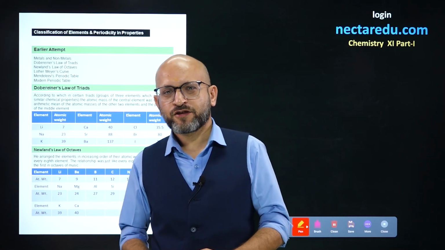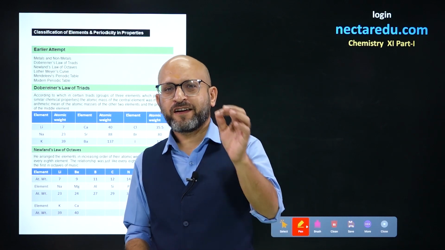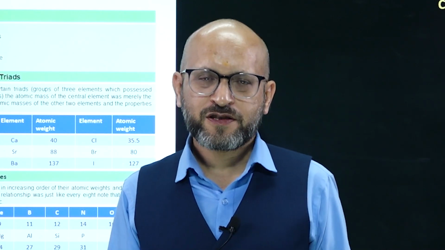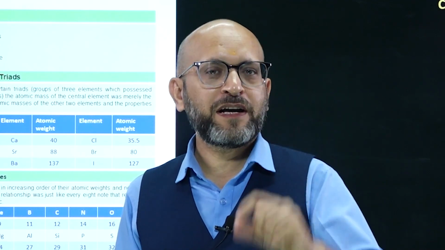It was in the early days of classification of elements that Dobereiner gave a new way of classification, and that was Dobereiner triads. He arranged three elements in a set. Such a three-element set was called a triad. What was interesting was that the atomic mass of the first element and the atomic mass of the third element, if we take the mean of that, will be the atomic mass of the middle one.